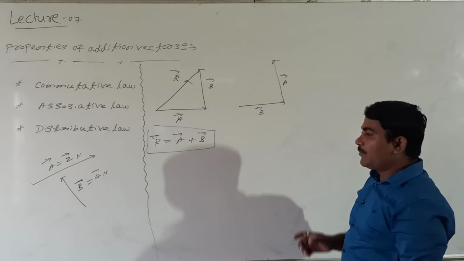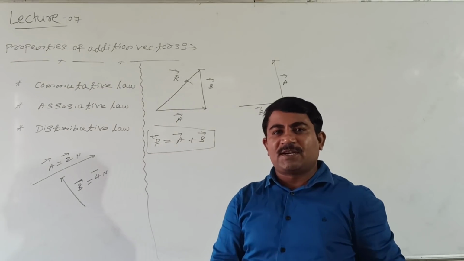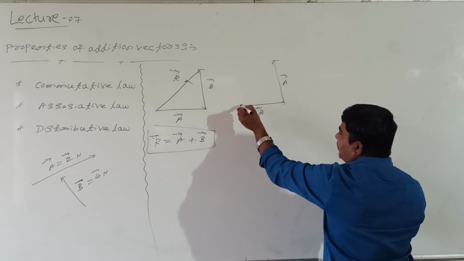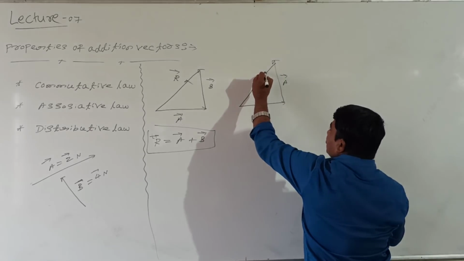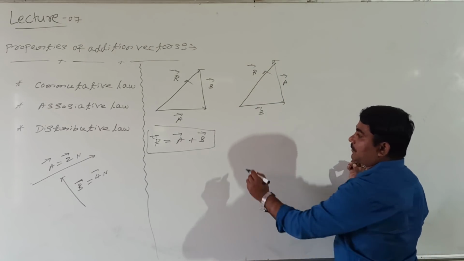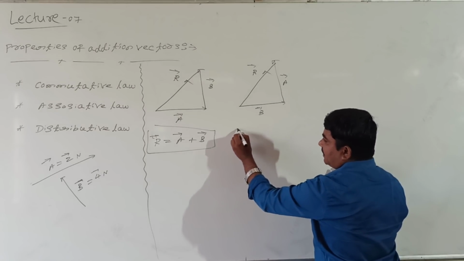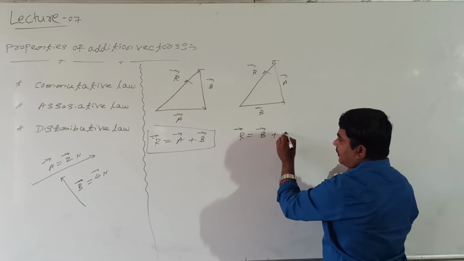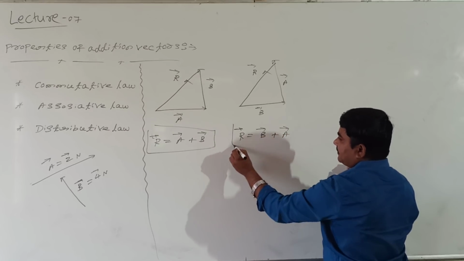Vector B and vector A both are in the same order. Then what about the resultant? The resultant can be taken in reverse order according to the triangle law of addition of vectors. Shall I take this one? This is equal to the R value. Then from this, how to write? Vector R equal to vector B plus vector A.